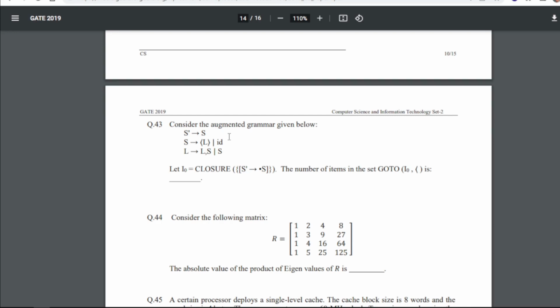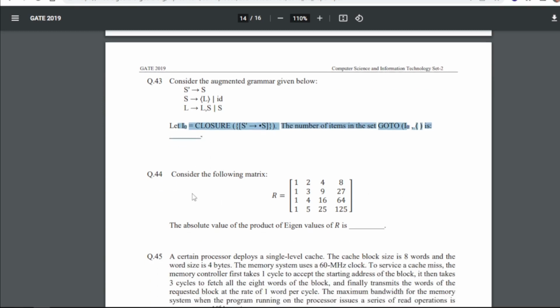Consider the augmented grammar given below. So this is the grammar. Let I1 closure be this. The number of items in the set goto is what? So for 43, our answer will be 5 for this particular question.